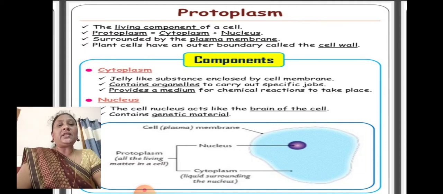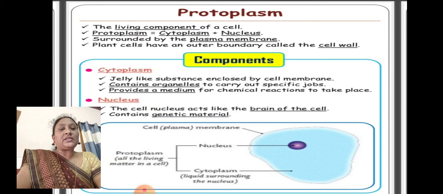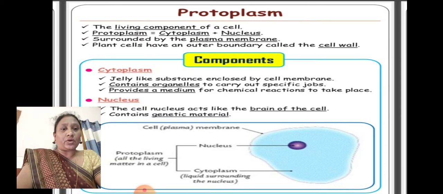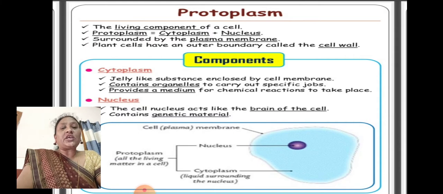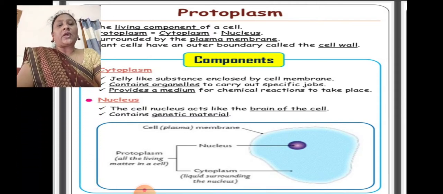The plant cells have an outer boundary called the cell wall. Coming to the cytoplasm, it is a jelly-like substance enclosed by the cell membrane. It contains organelles to carry out specific jobs, and provides a medium for the chemical reactions that take place inside the cell.